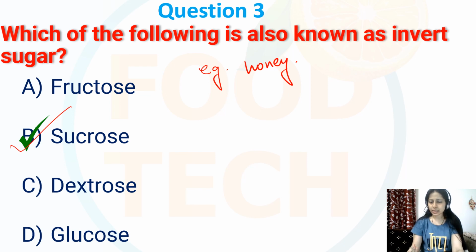The resulting mixture of glucose and fructose is called invert sugar, and the hydrolysis process inverts the optical rotation of the solution. So sucrose is also known as invert sugar, and option number B is my correct option.